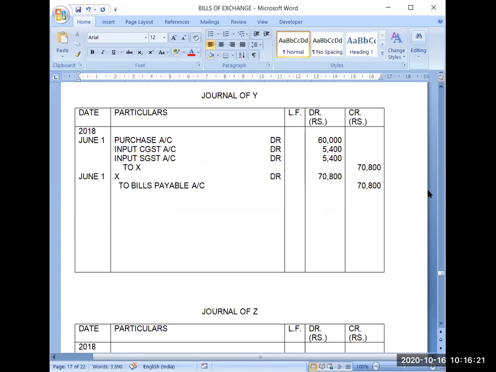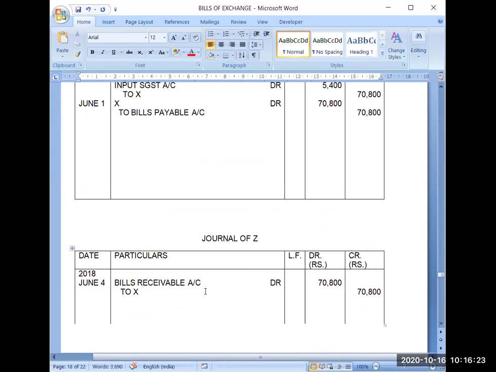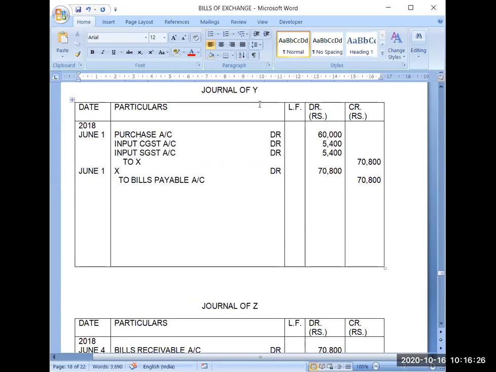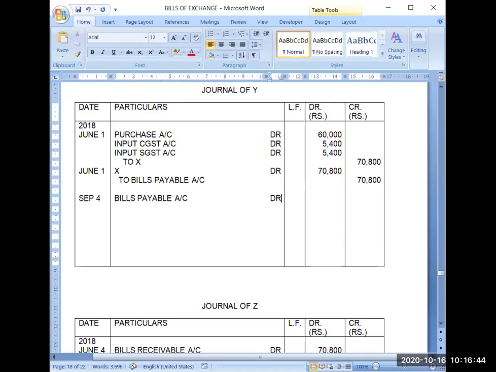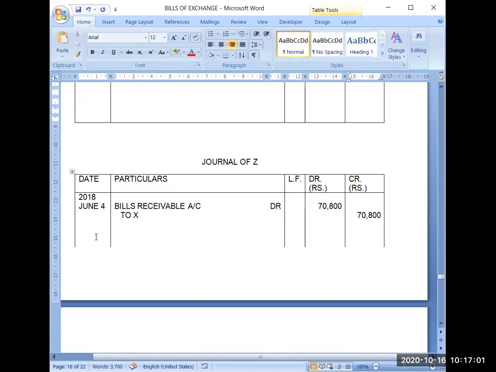On September 4, this person is having the bill now. You can see the entry. Now this person will go to Y for payment, and now Y has refused the payment. So what entry will he be doing? September 4, because the payment has been denied, bills payable will be cancelled. Bills payable account debit 70,800, and X will become his creditor again, to X for 70,800.